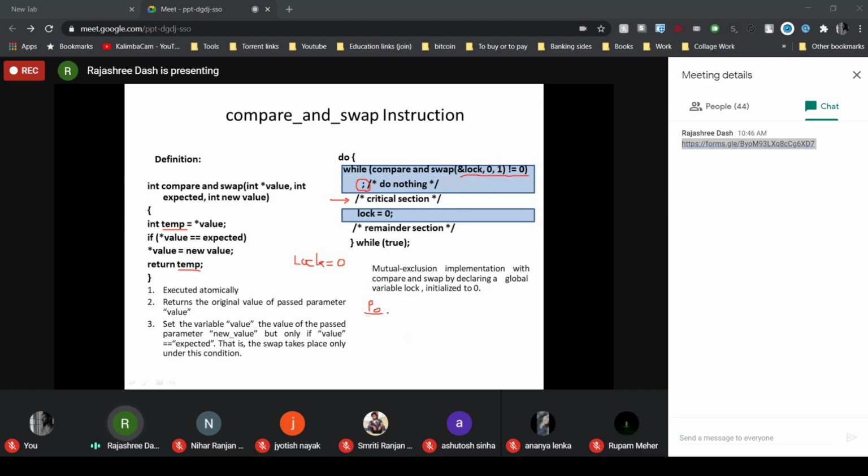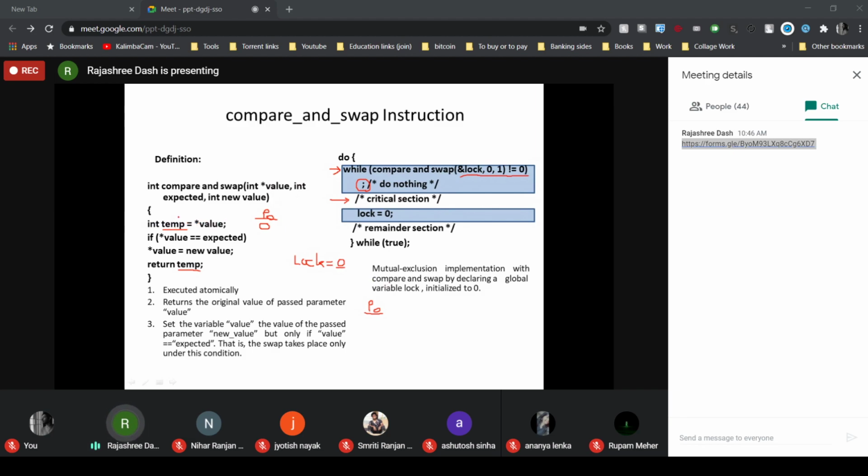So when P0 starts its execution in the entry section, it will execute this while statement, while compare and swap with the address of the lock variable, then 0 and 1. So when P0 executes the compare and swap instruction, after executing int temp equal to star value, the value of temp is 0. Because value stores the address of the lock variable, star value means the value at that address. So that value is 0.